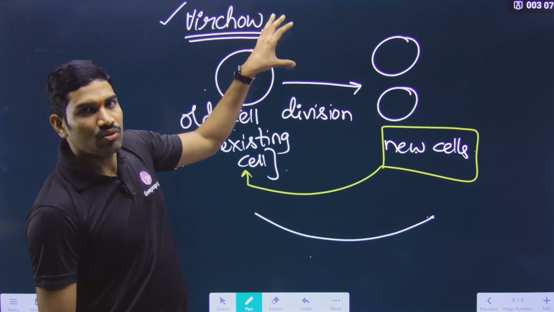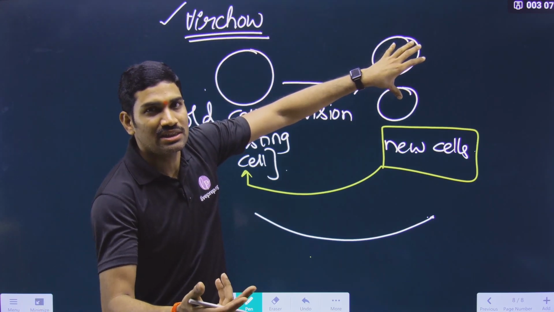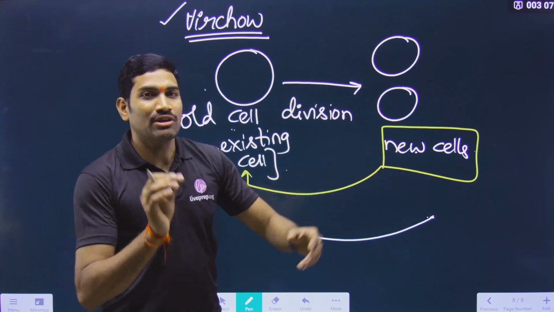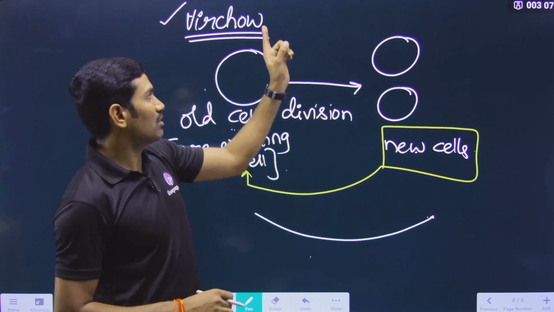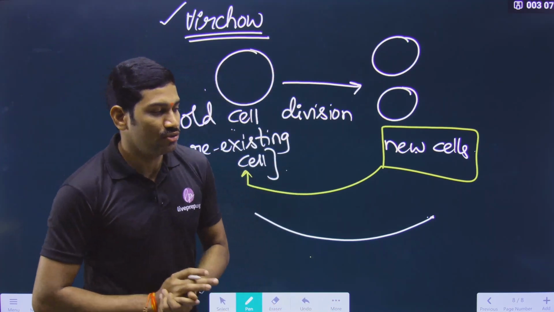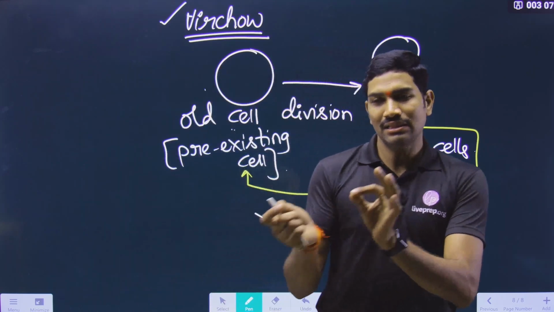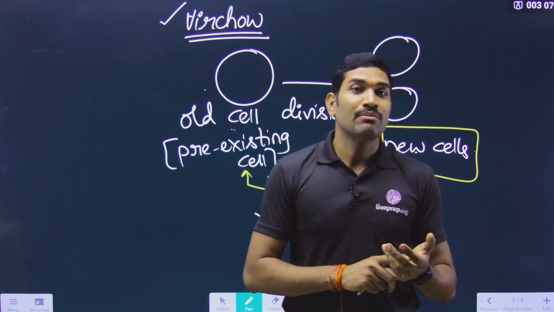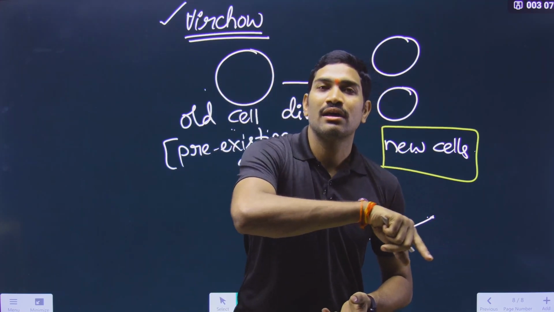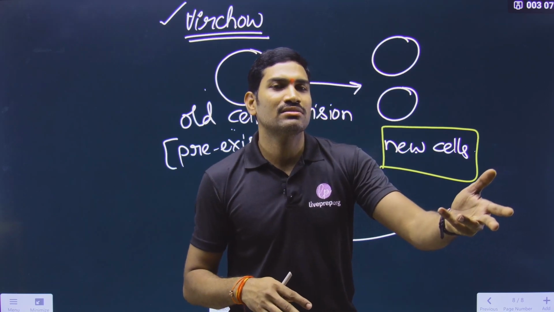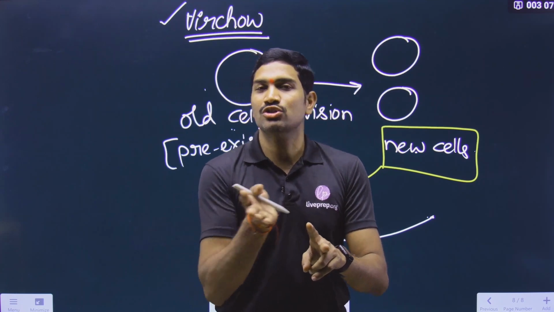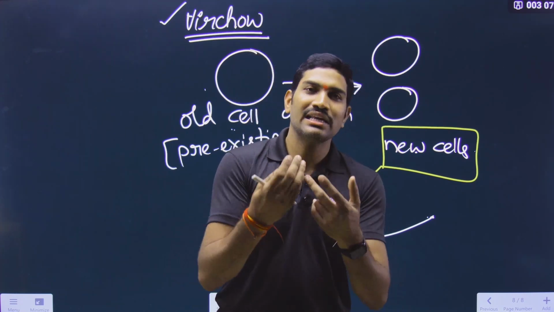So Rudolf Virchow, what did he say, how the cells are formed, what is the explanation he has given? Rudolf Virchow has proposed, or simply you can say that he has modified. What is the NCERT wording? Please try to understand this. Rudolf Virchow has modified the hypothesis of Schleiden and Schwann. Now just understand the problem with NCERT. If you say cell theory, yes, Schleiden and Schwann will come. But here the NCERT sentence says hypothesis of Schleiden and Schwann. Hypothesis of Schleiden and Schwann means it is once again cell theory only, because both the scientists are there. When both the scientists are there, the hypothesis of so and so scientist means what? Again it will be cell theory only.